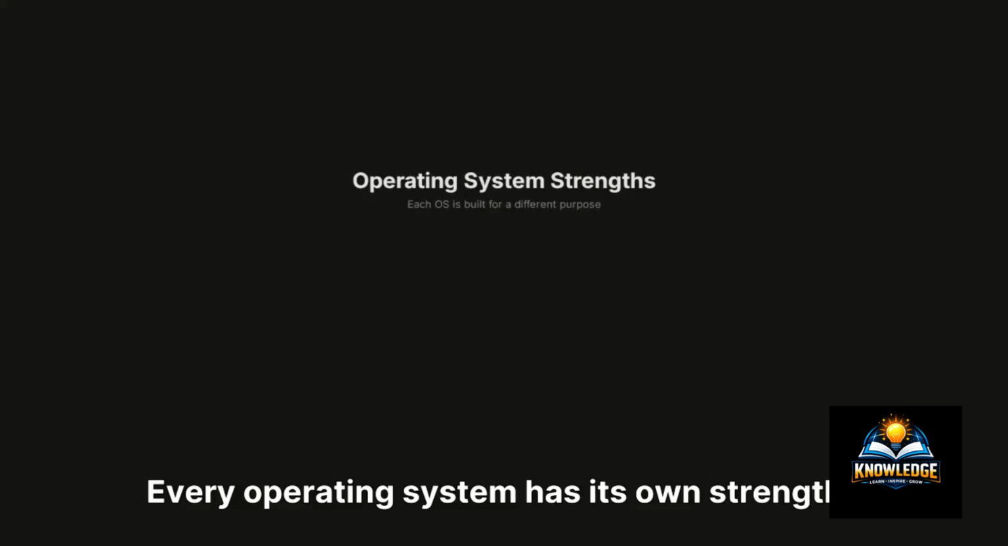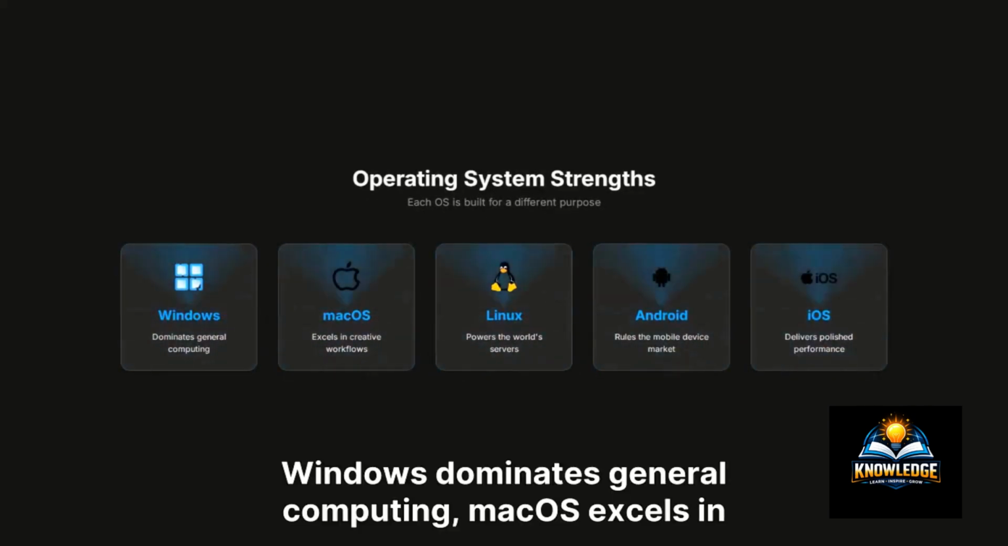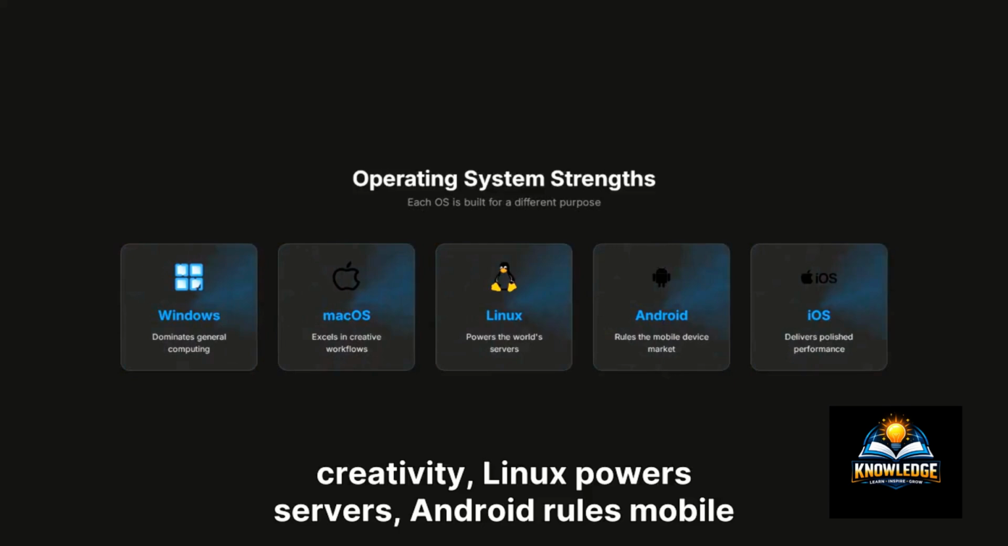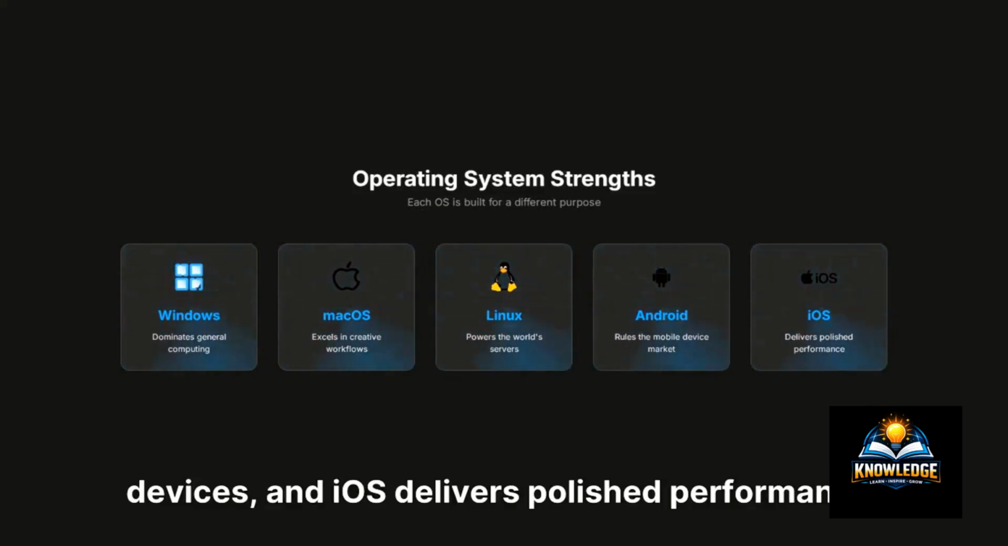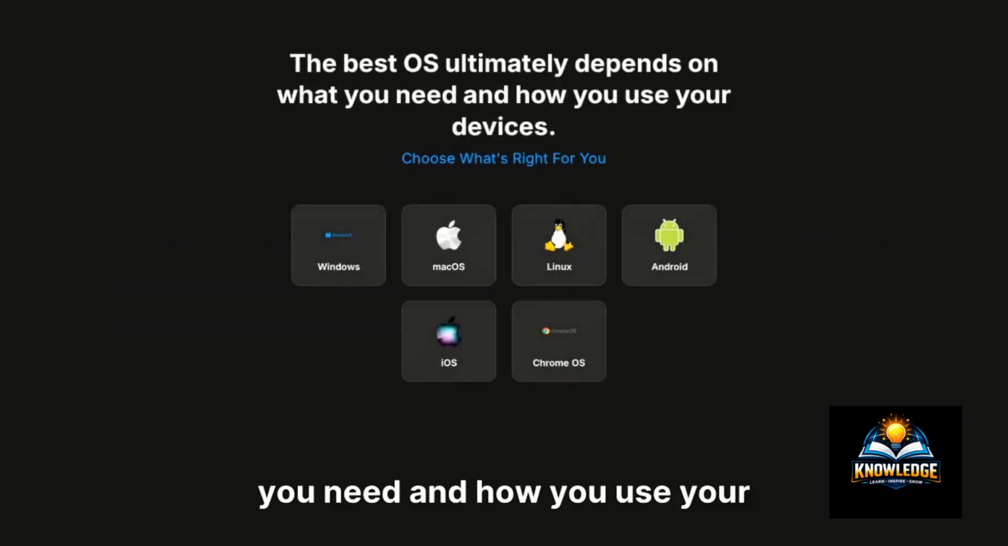Conclusion: every operating system has its own strengths and weaknesses. Windows dominates general computing, macOS excels in creativity, Linux powers servers, Android rules mobile devices, and iOS delivers polished performance. The best OS ultimately depends on what you need and how you use your devices.